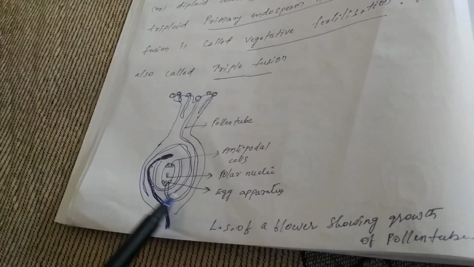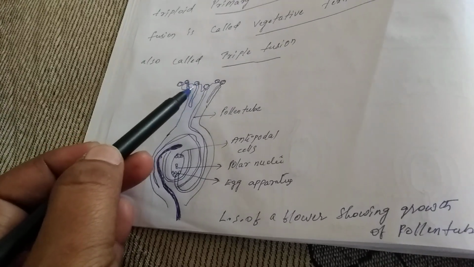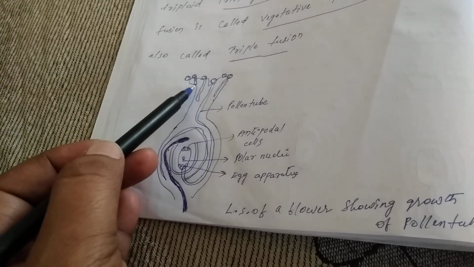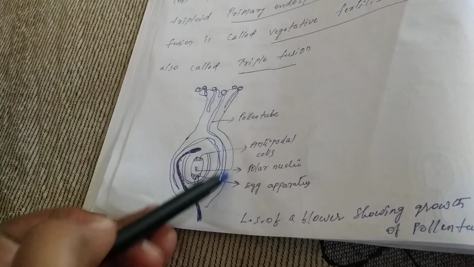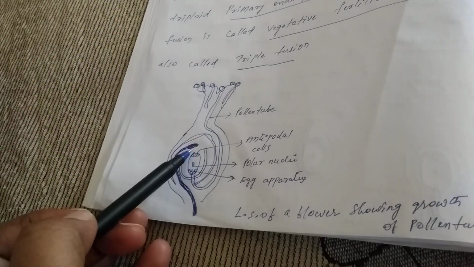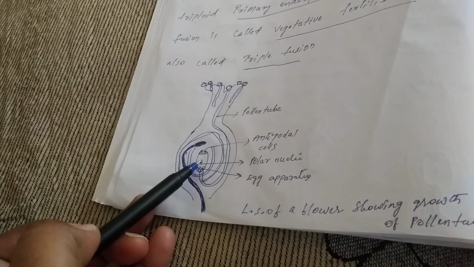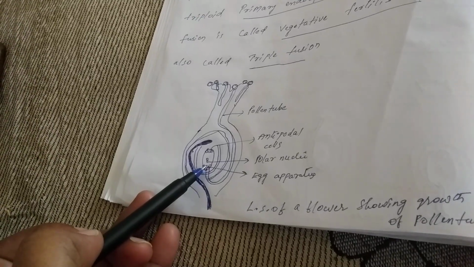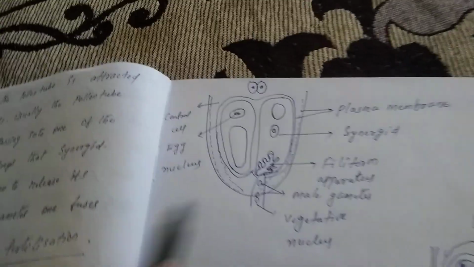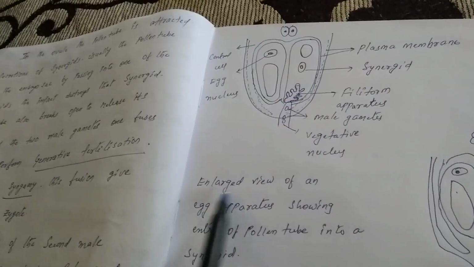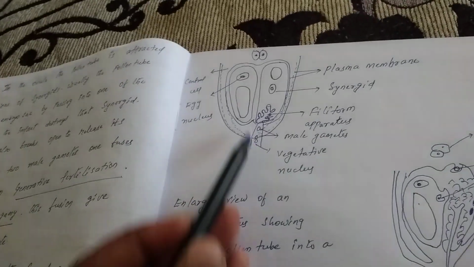This is the longitudinal section of a flower showing growth of pollen tube, and these are the different types of pollen grains and the formation of pollen tube. So one pollen grain produces a long pollen tube, which enters the embryo sac containing the female gametophyte. This is the pollen tube, these are the antipodal cells, this is the polar nuclei, and these are the egg cell and two synergids. And this is an enlarged view of an egg apparatus showing entry of pollen tube into a synergid.